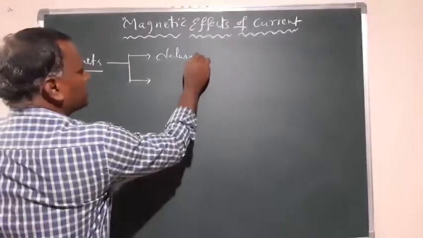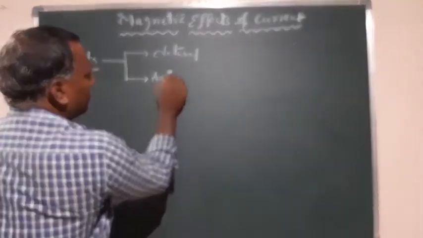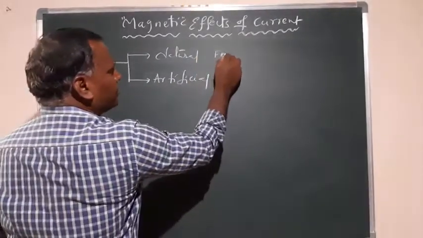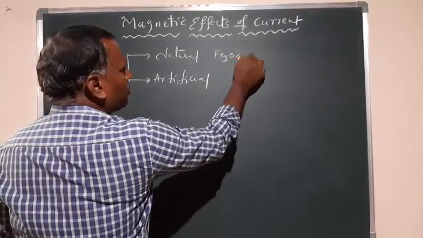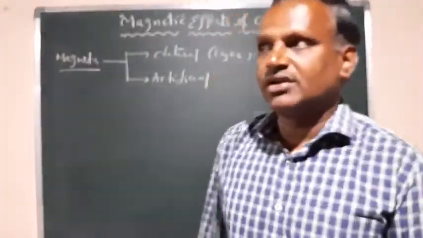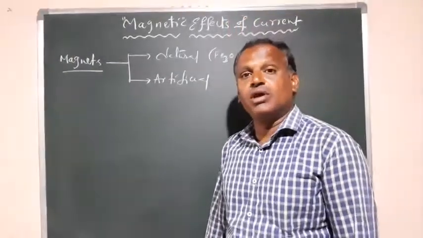First, we classify magnets as natural magnets and artificial magnets. Natural magnets are Fe3O4, an iron ore which has the property of attracting other materials like iron, cobalt, nickel.